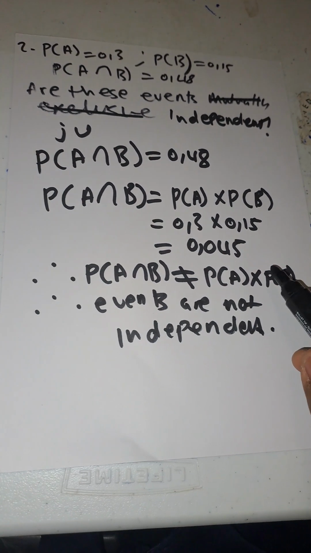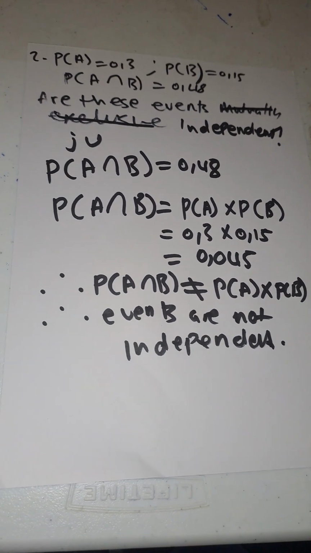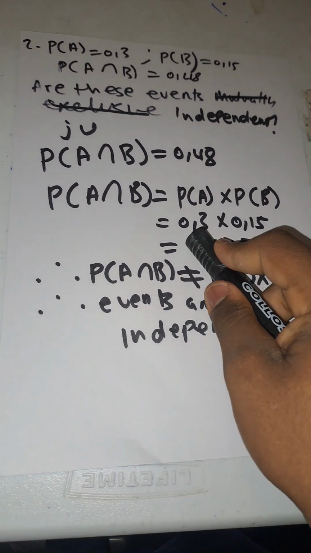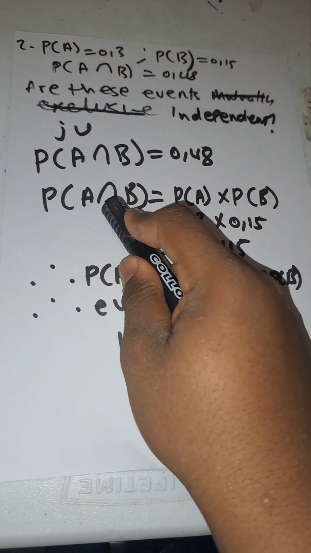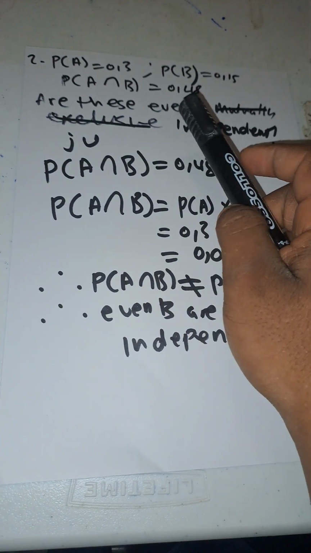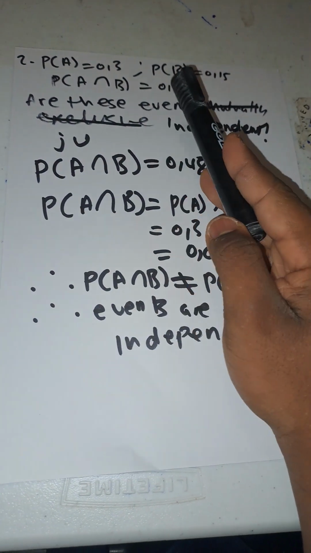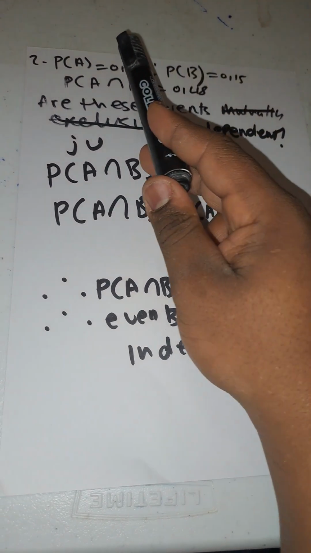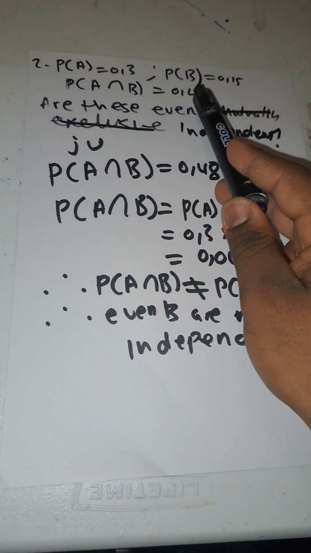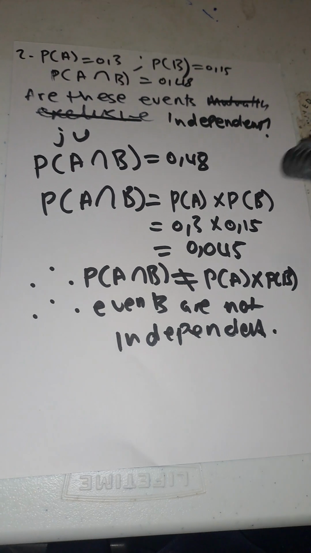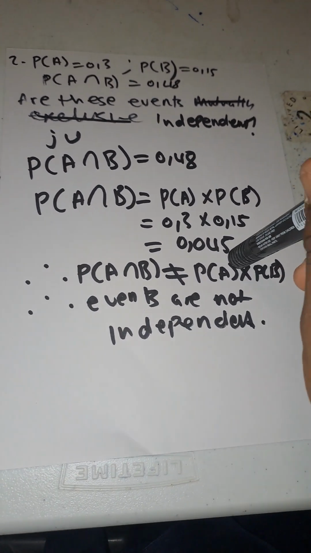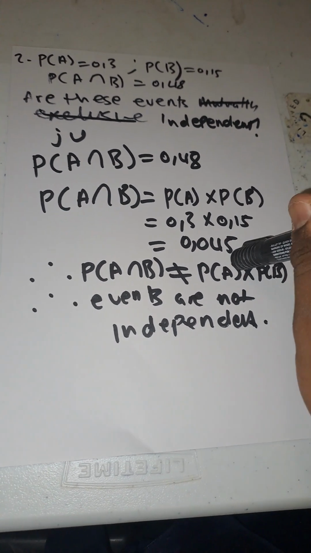We said that in independent events, you multiply the two probabilities A and B, they will give you A intersecting B. But in the statement, I was told that A and B is equals to 0.48, meaning that when I multiply this and this, they must give me 0.48. But unfortunately, when I multiply the two, they're giving me a different number. So it means they are not independent events.